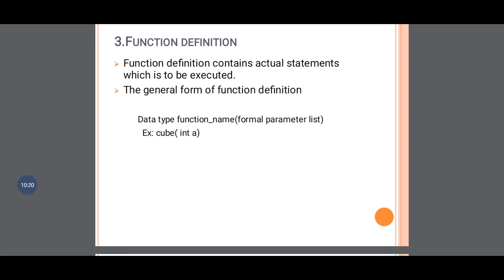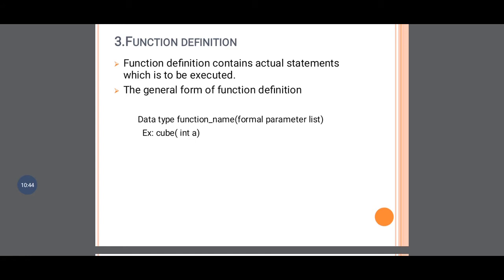Now the very important part of a function is the function definition. Why is it important? Because the function definition contains the actual statements which are to be executed. Means whatever coding we have to do, that coding is present in the function definition.